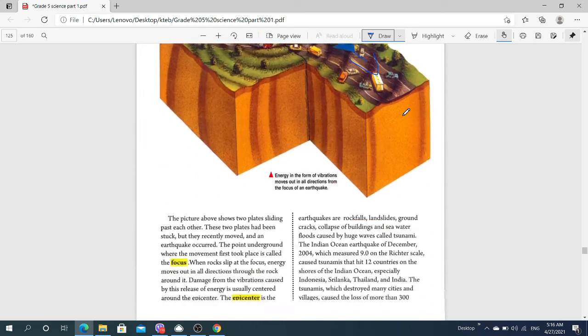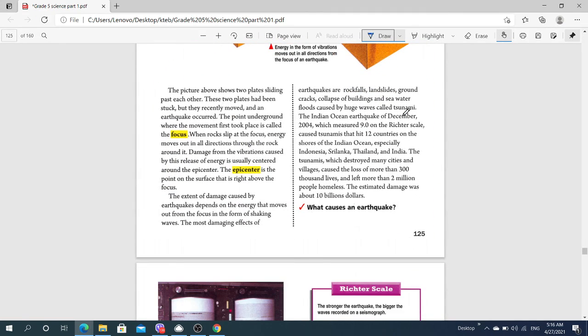Now I will underline this, which is also important. The most damaging effects of the earthquake are: number one, rock falls; second, landslides, ground cracks, collapse of buildings, and sea waters and floods caused by the huge waves called tsunami.